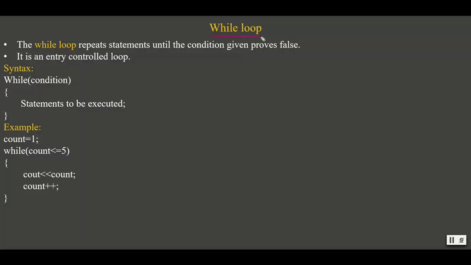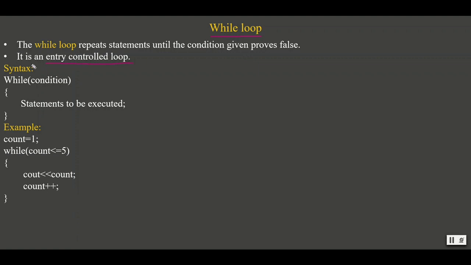While loop. While loop is an indefinite loop. It is also known as an entry control loop because at the beginning of the loop a condition will be given. If this condition is satisfied, if the condition is true, it enters the body of the loop and the statements within the loop get executed.